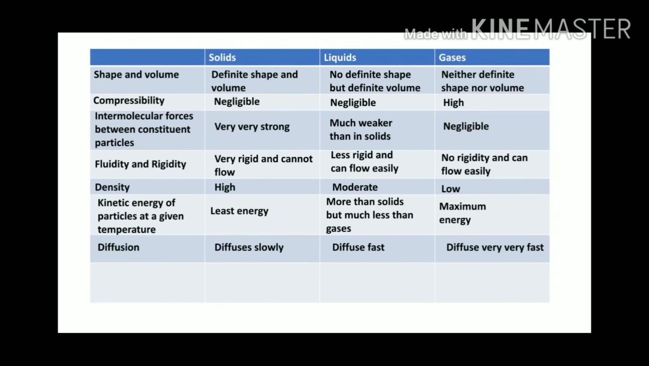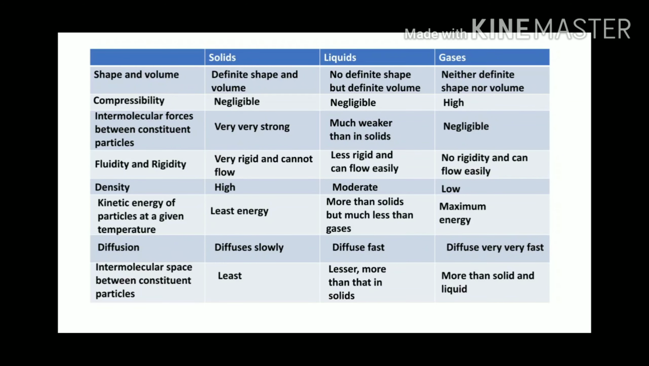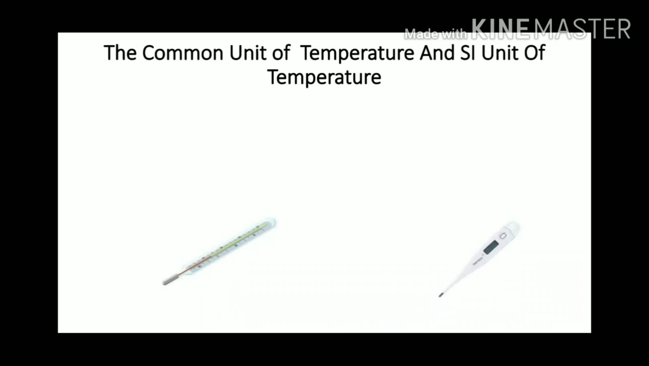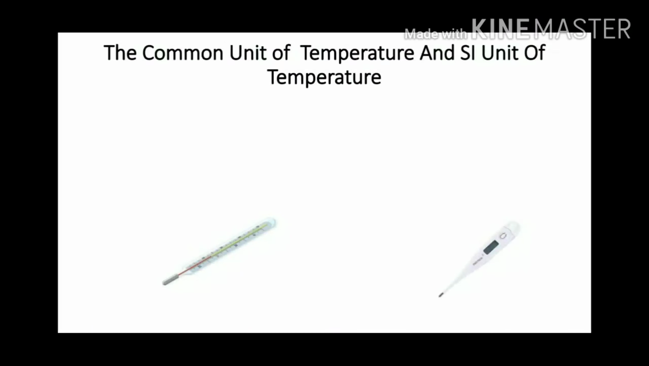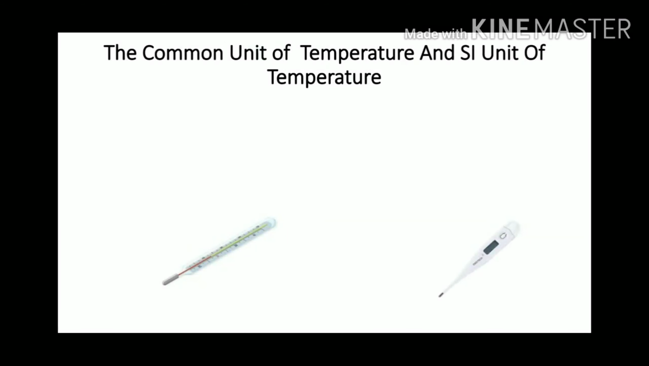Intermolecular space between constituent particles. It is least in the case of solids, more than that in liquids, and in gases it is more than solid and liquid. Now let's see what is the common unit of temperature and the SI unit of temperature.